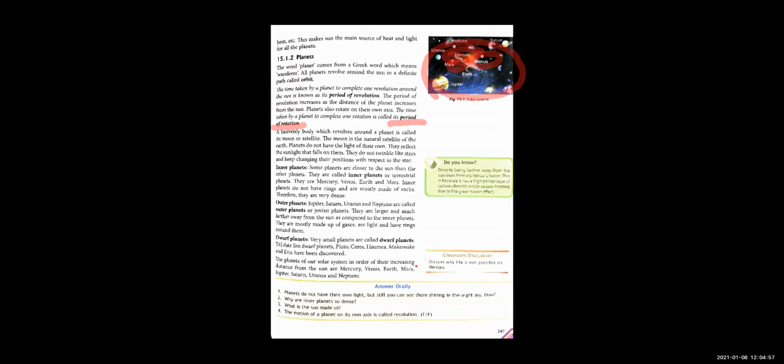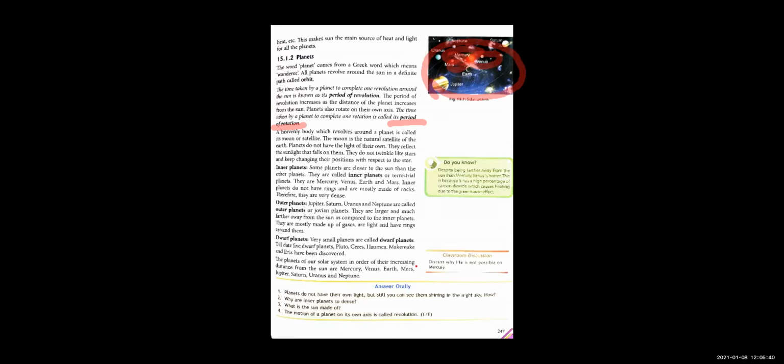Rotation means, suppose you spin your ball, right? You might have seen spinners, right? What do they do? They are rotating the ball. Ball गोल भी घूमेगी, plus the ball will also revolve and go hit the wickets, right? So that is a perfect example where you can understand revolution and rotation. Rotation is moving round and round on its own axis, and revolution is taking a complete turn around the Sun, right? So period of rotation is what?